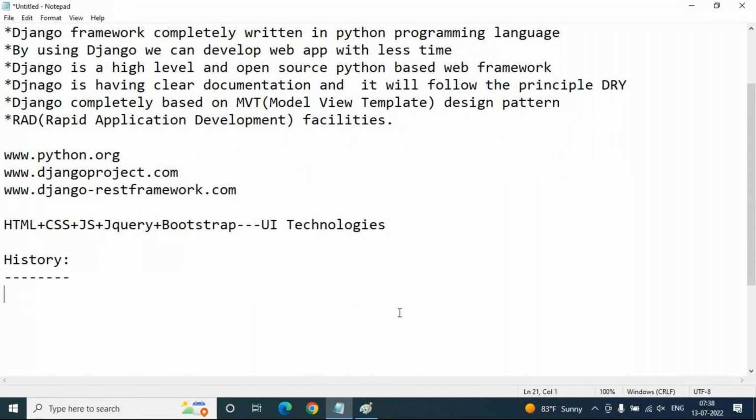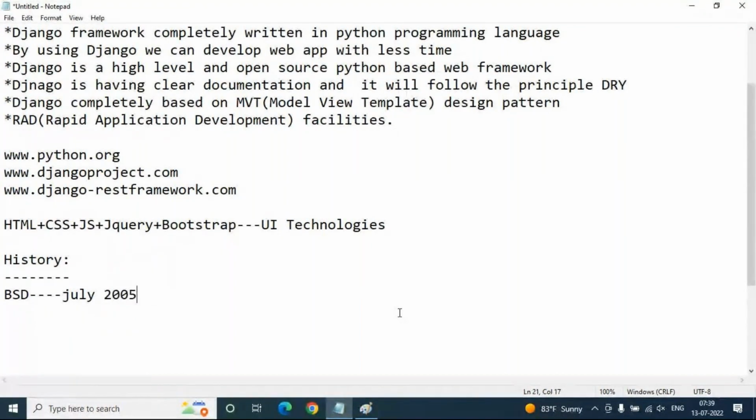Django was designed and developed by Lawrence Journal World in 2003, and publicly released under the BSD license, meaning Berkeley Source Distribution, in July 2005. The official date of birth of Django is July 2005, when the first version was released.